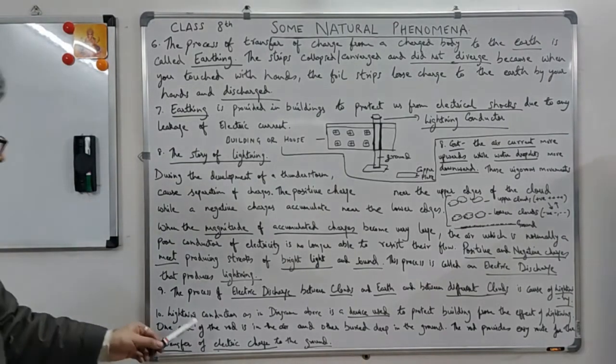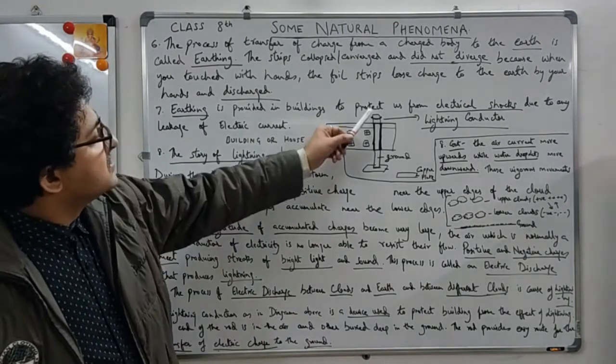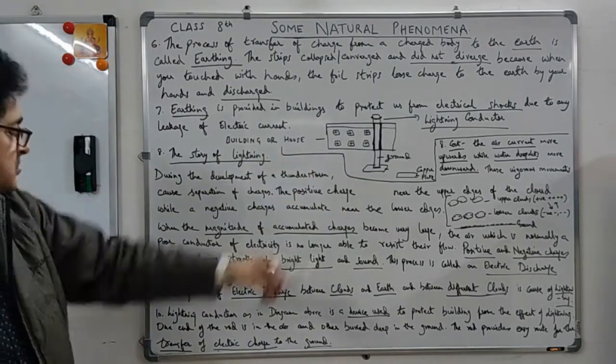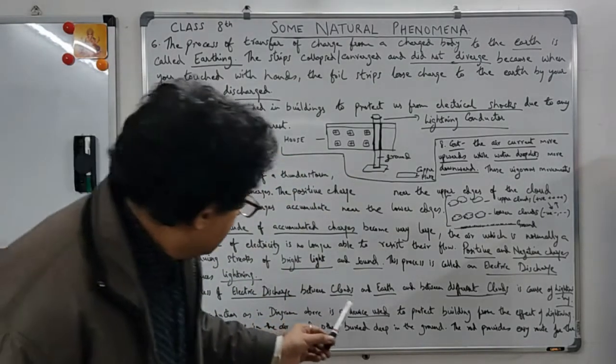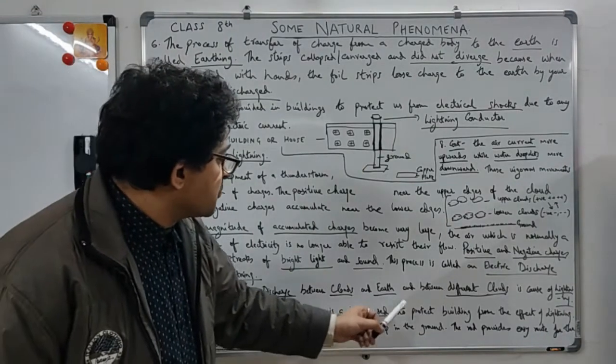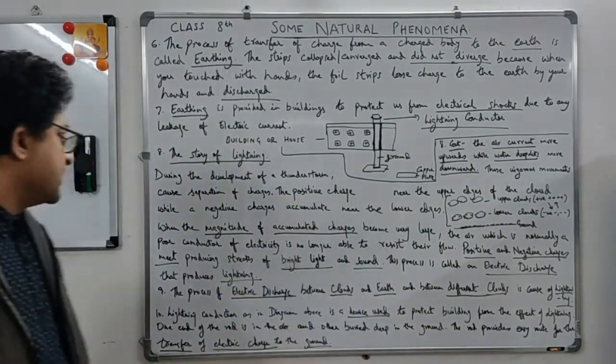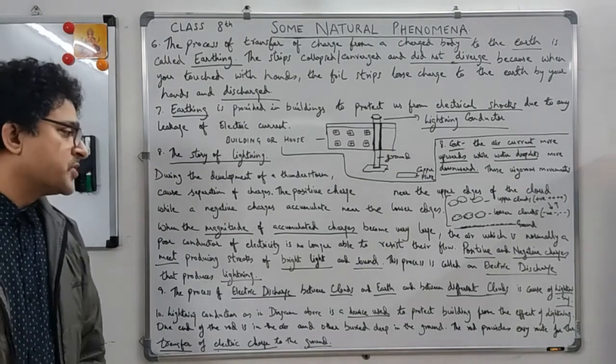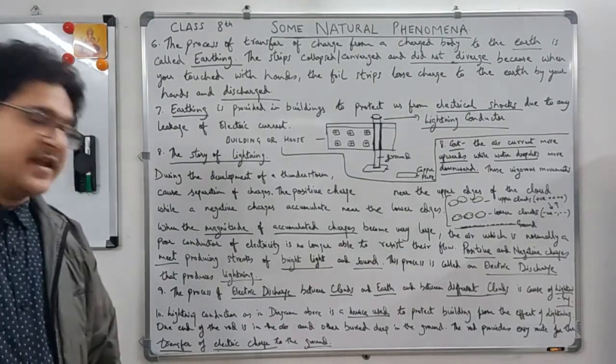So lightning conductor, as in the diagram above, you see this lightning conductor on the building or house. It is a device used to protect buildings from the effect of lightning.